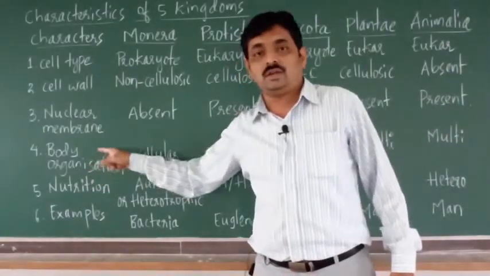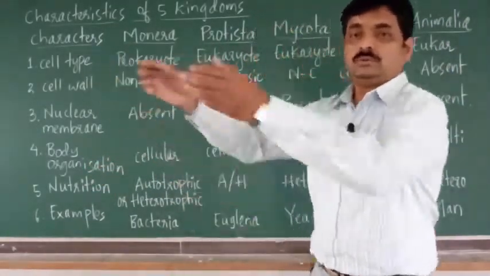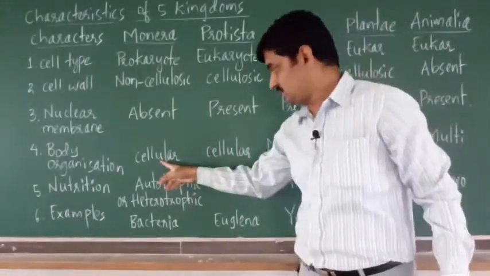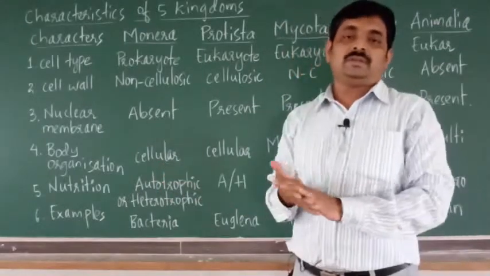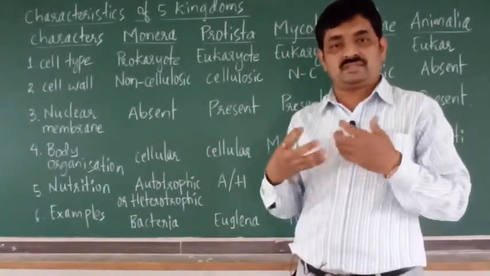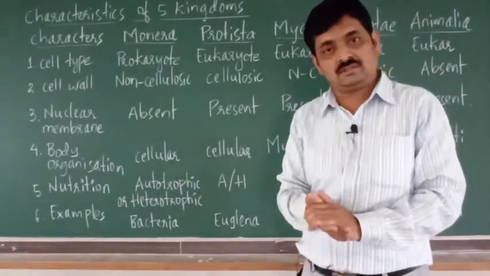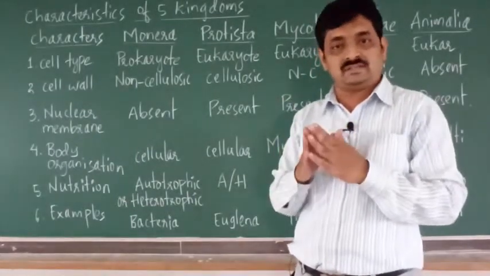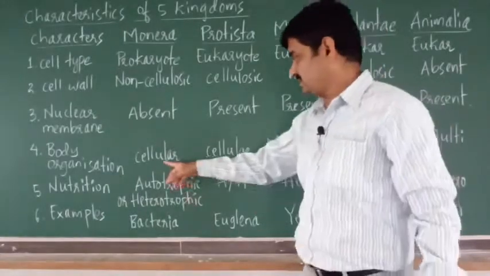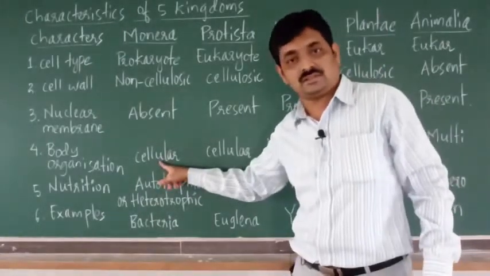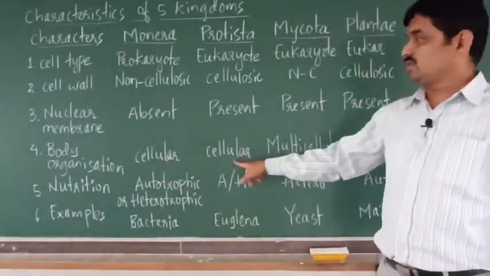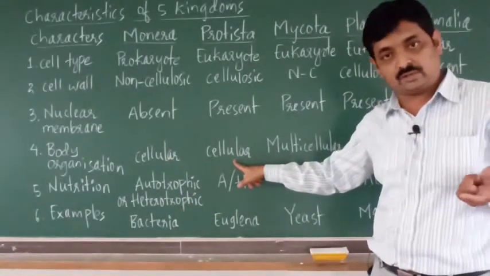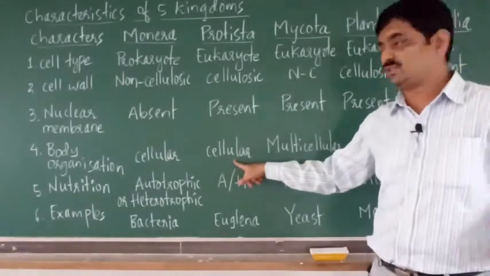Then body organization. Body organization in case of Monera is cellular. That means the body is made up of single cells. All bacteria are unicellular, means their body is made up of a single cell. That's why we say the body organization is cellular. In case of Protista, that is unicellular eukaryotes, here also the body organization is cellular.